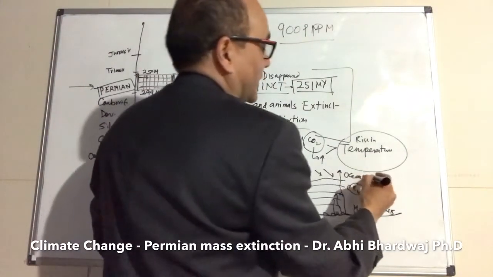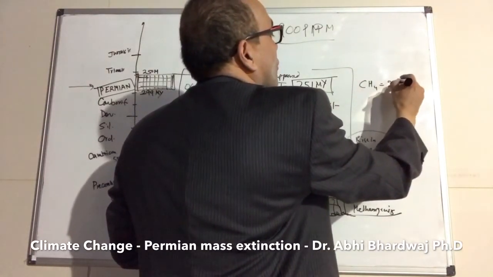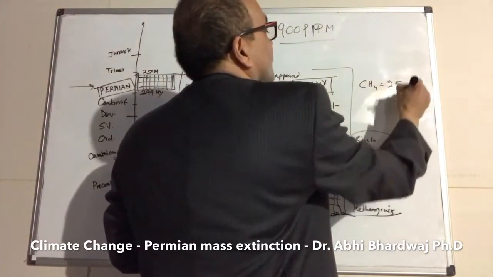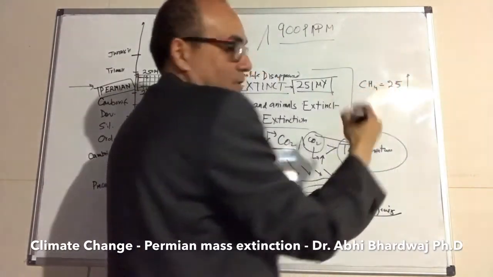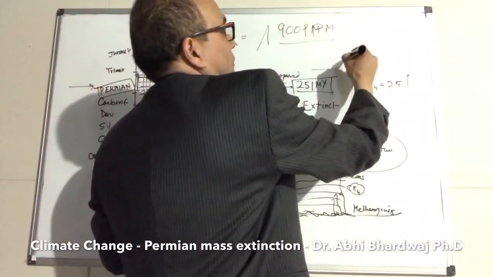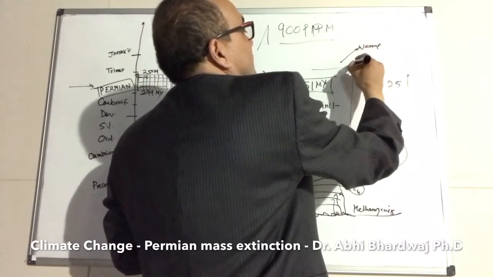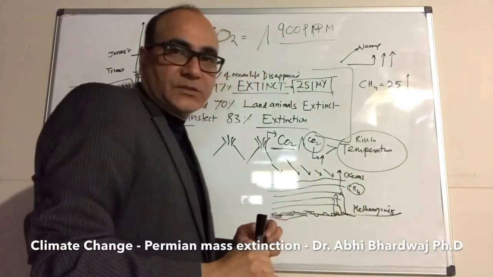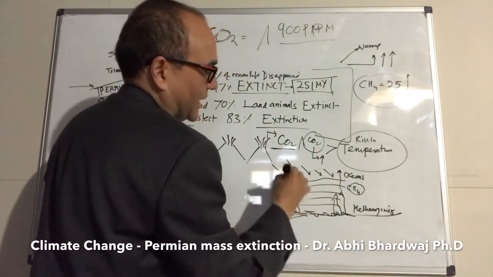And methane, we know, is 25 times more potent a gas than CO2. So when this comes into the atmosphere, it accelerates the warming effect and accelerates the rising of the temperature. The temperature will start rising much faster when the methane starts getting released from the oceans. So that's what happened.